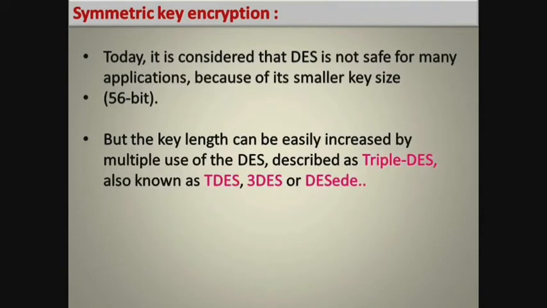Nowadays DES is considered not a safe methodology of encryption because it uses only a smaller key size, that is only 56 bit of string is used in DES. To avoid that, key length can be easily increased by multiple use of DES. So the same complicated algorithm can be repeatedly applied, and that DES is also called triple DES, TDES, 3DES or DESede.